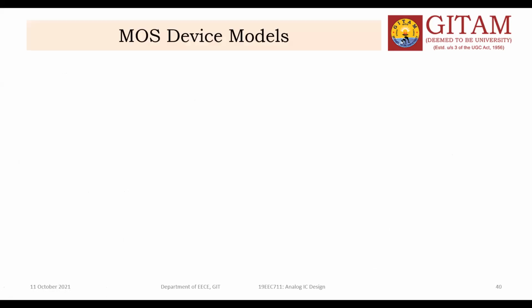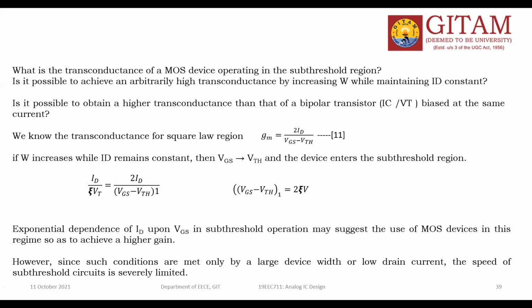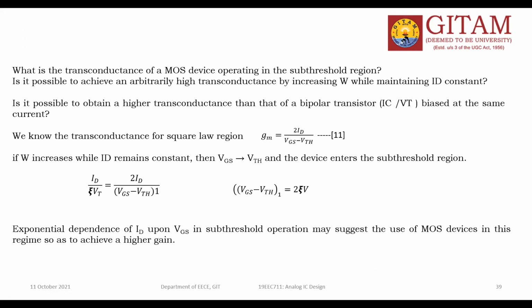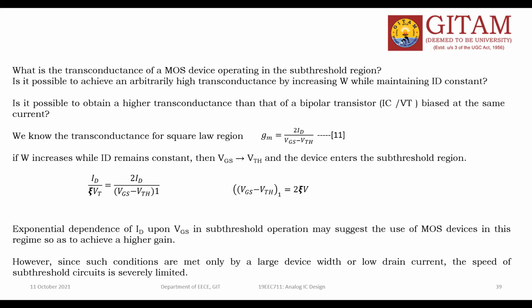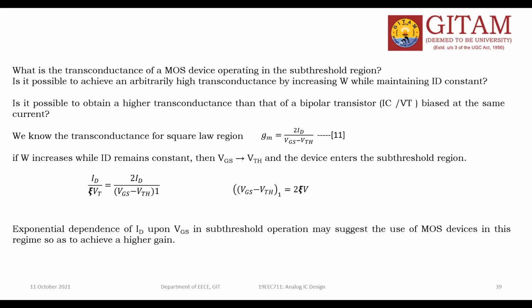And one more thing, I told you about this one, the curve. Go to the curve: VG versus ID, log ID. So what is the final conclusion? There is a subthreshold slope.